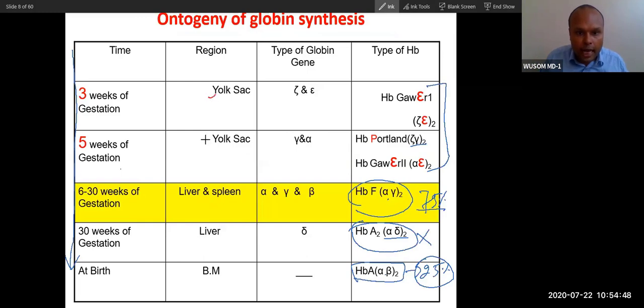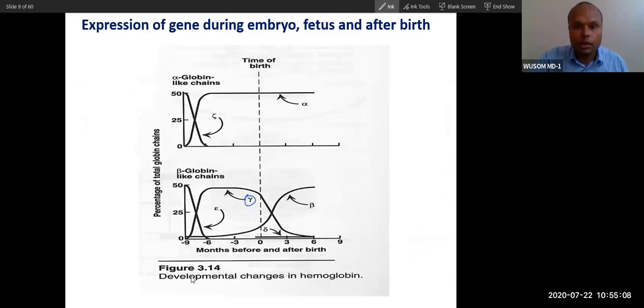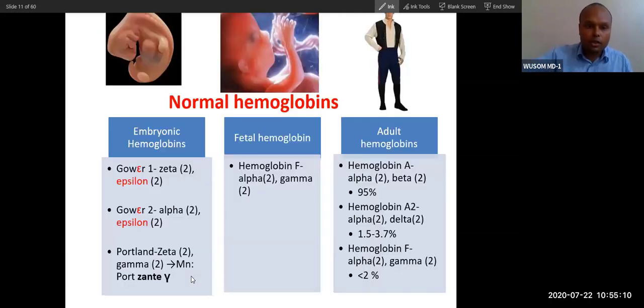First in the yolk sac, then during the fetal period it is synthesized in the liver and spleen, and after the 30th week of gestation it will be the liver and then bone marrow. So just remember: yolk sac during the embryo stage, liver and spleen during the fetal period, and bone marrow after birth. If you have remembered this, it is not that difficult. The embryonic period I have already written, so you can remember this.